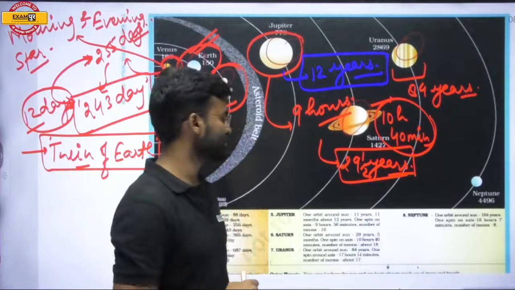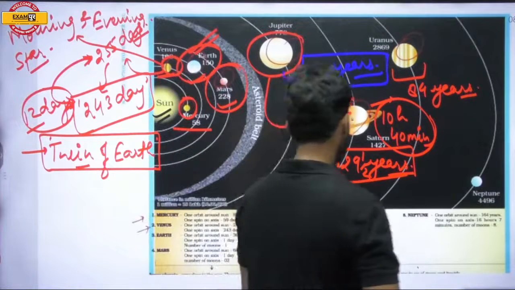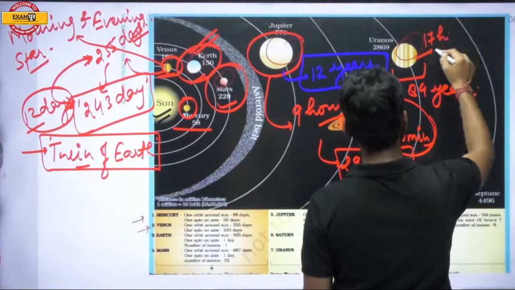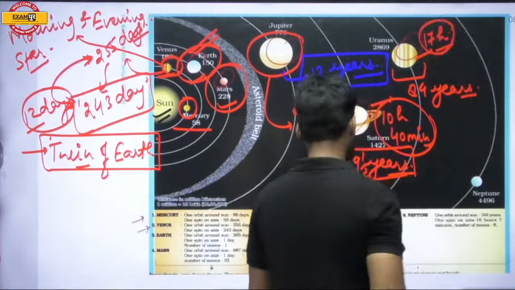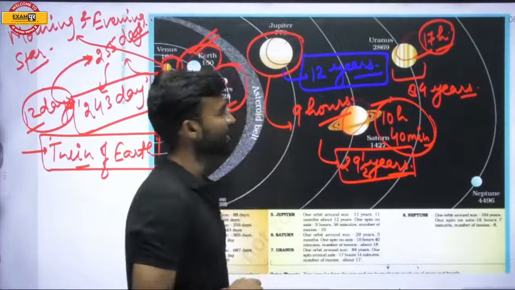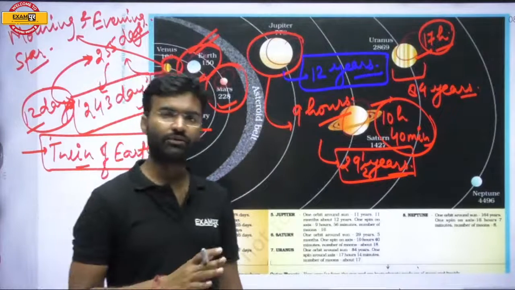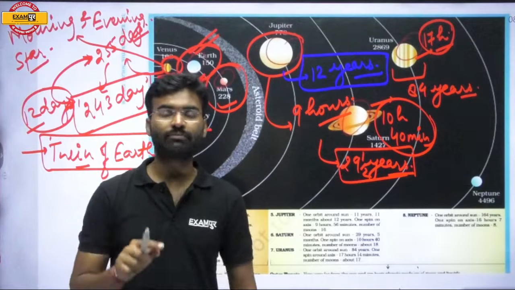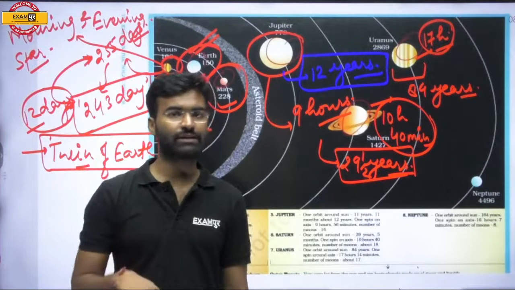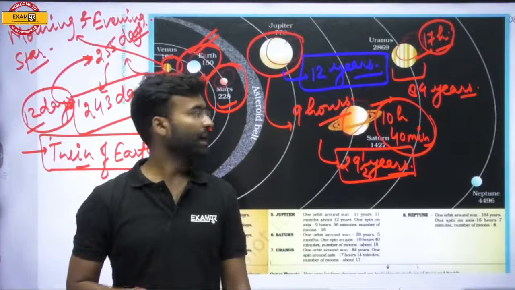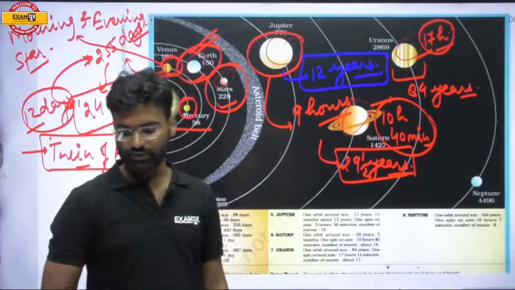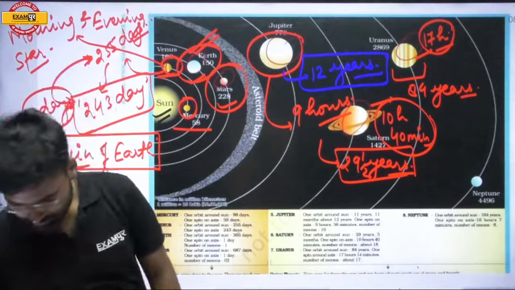And it takes approximately 17 hours and 14 minutes to complete one spin, or one rotation on its axis. But the revolution duration is approximately 84 years.